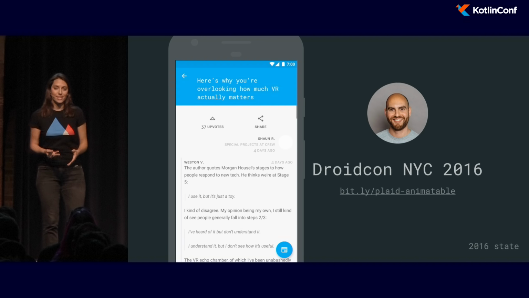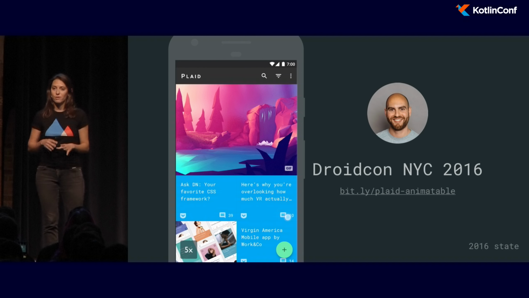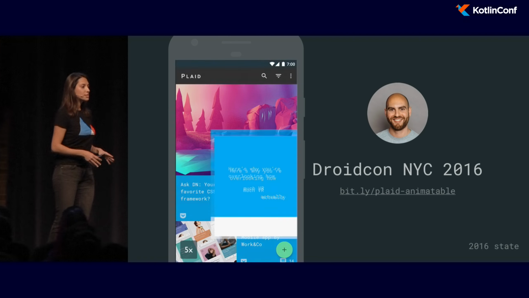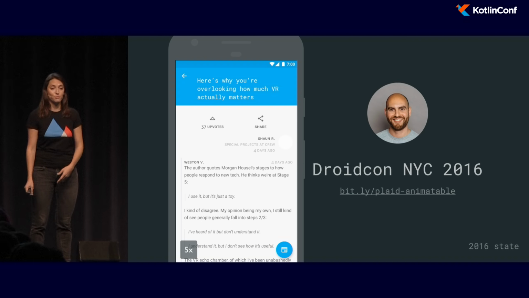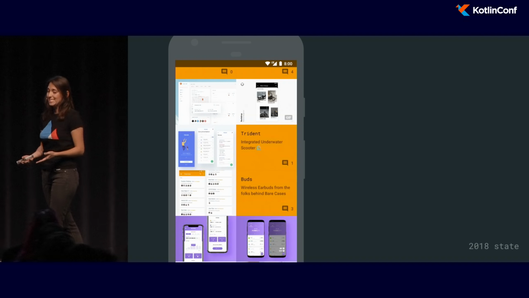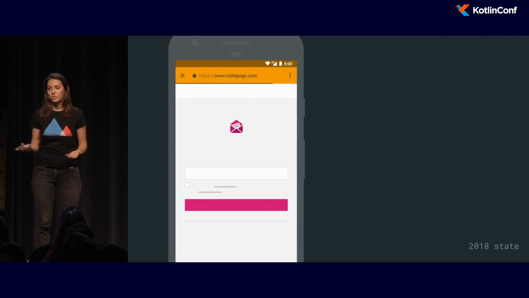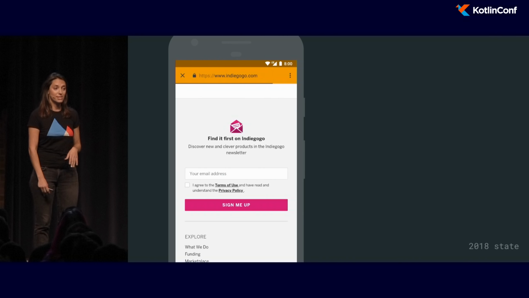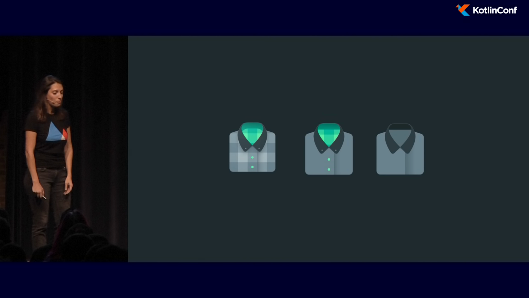But the problem with Designer News is that the entire API was deprecated. So the entire V1 was no longer there. So this means that in Plaid, we could no longer see the comments or this awesome reflow text. What was working, though, was Product Hunt. Just that with Product Hunt, you were tapping on an item, and we were just opening a Chrome custom tab, and that was it. So nothing very fancy here.